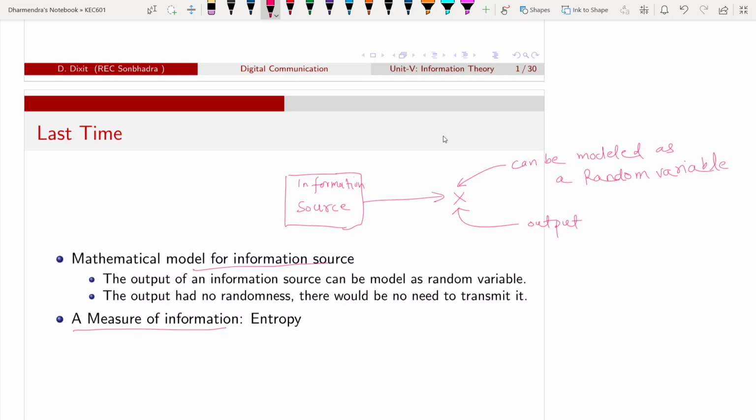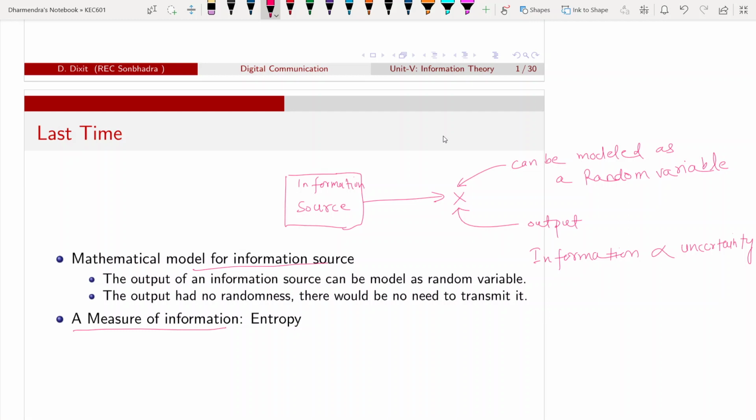So what is information? How do we measure information? Information is related to uncertainty. You can say it is proportional to uncertainty. If uncertainty is high, information will be high. If the uncertainty of an event is very high, we can say that the information in that event is very high. If it is very low, if the event is certain, then there is no information.